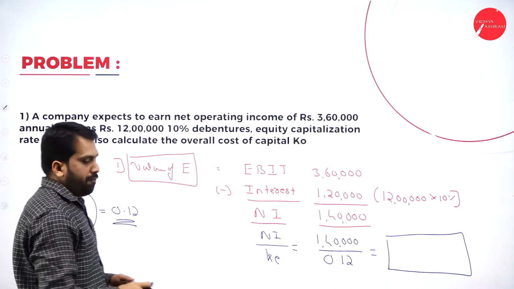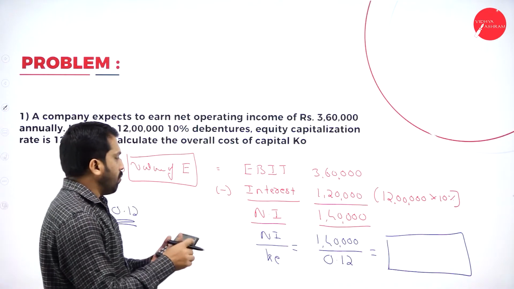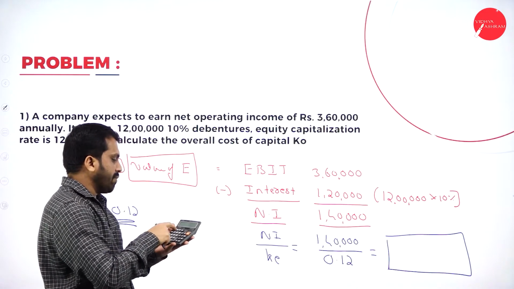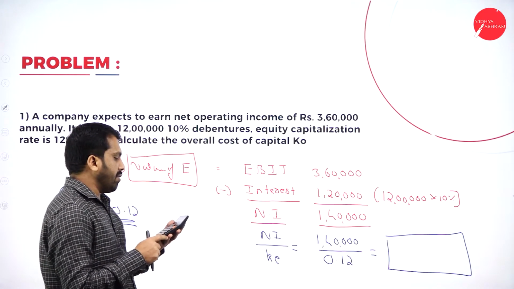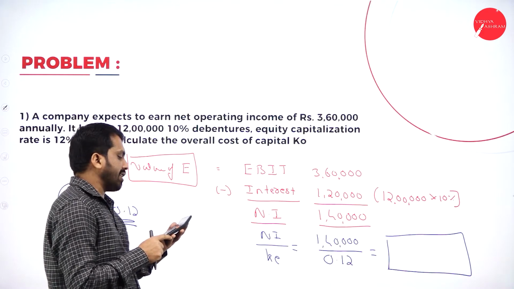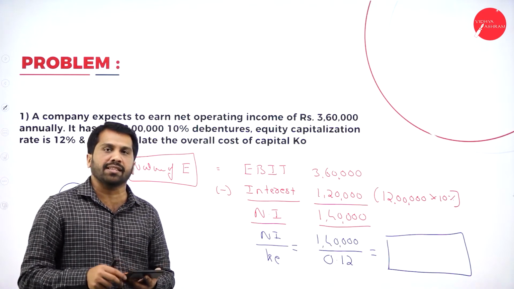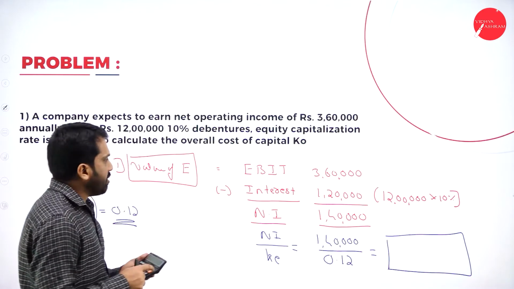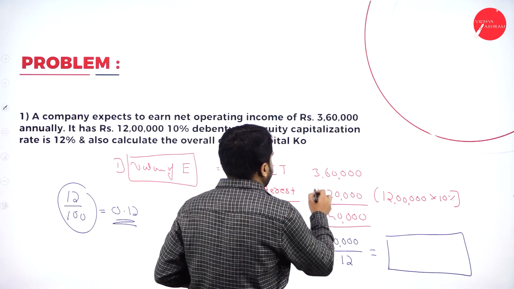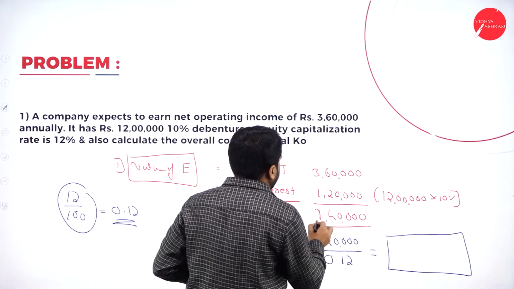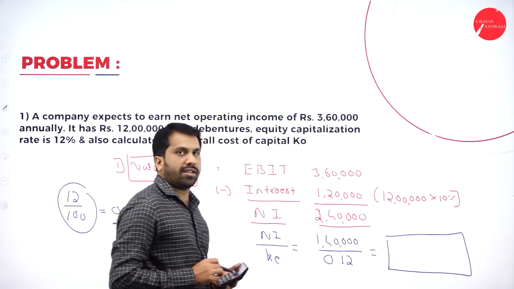Now, if you calculate this, 1,40,000 divided by 0.12, I got around 11,66,666. So here what happened? This must be 360 minus 120, it must be 2,40,000.